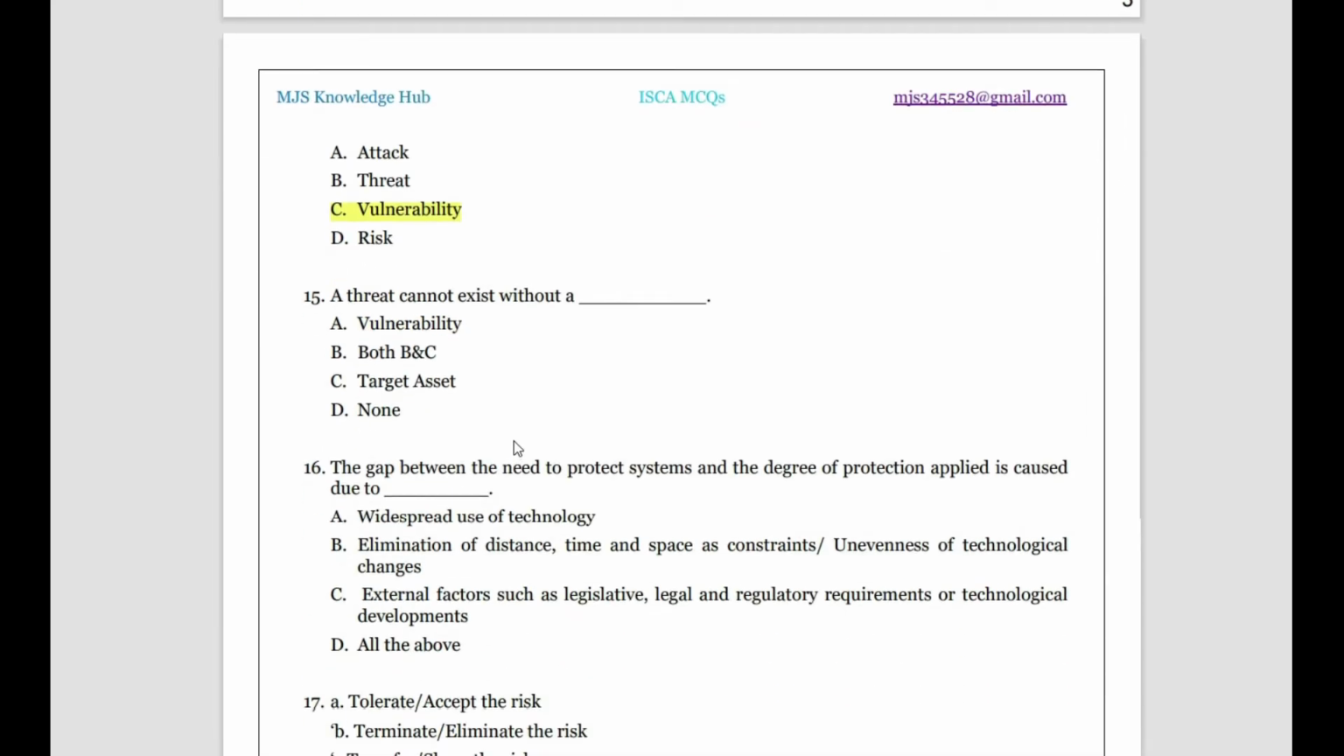Okay, then a threat cannot exist without what? If there is a danger, if there is something to be afraid of, it exists only when something is available there, and it also exists only when there is a weakness. So a threat cannot exist without a vulnerability and a target asset. When there is an asset and it is weak, the weakness will cause the threat to occur and damage to happen. Okay, so this is the 15th bit of the day.